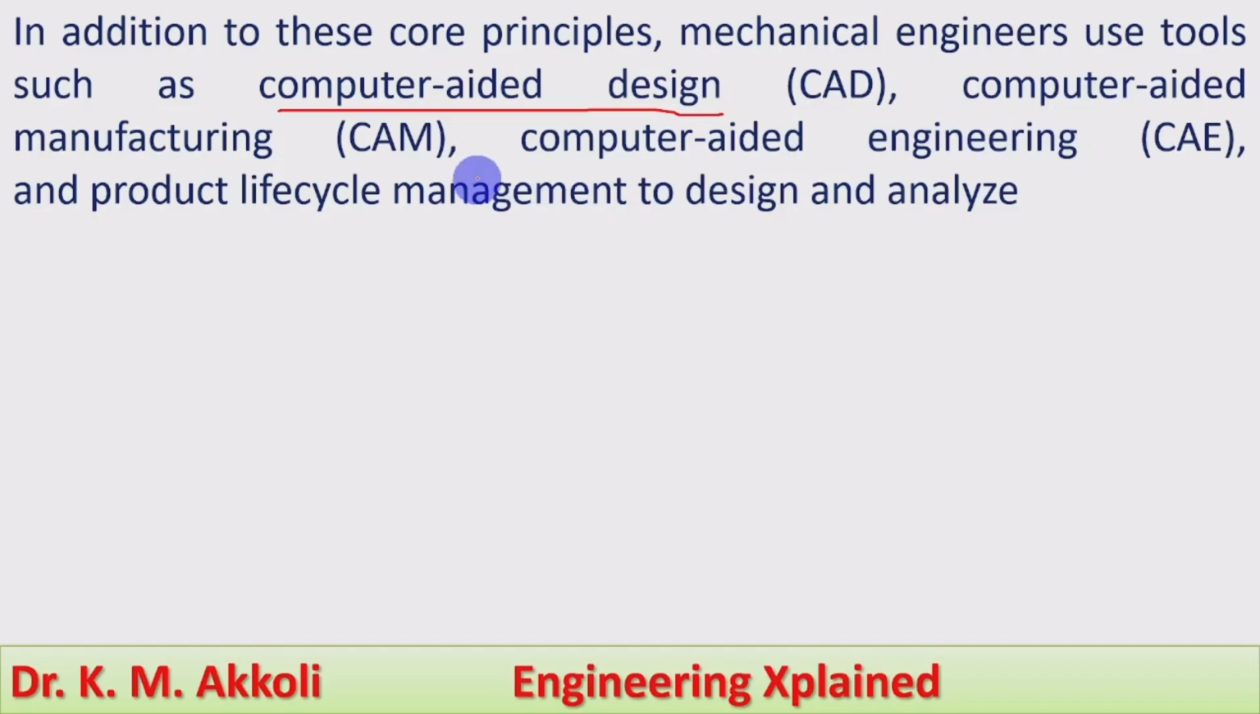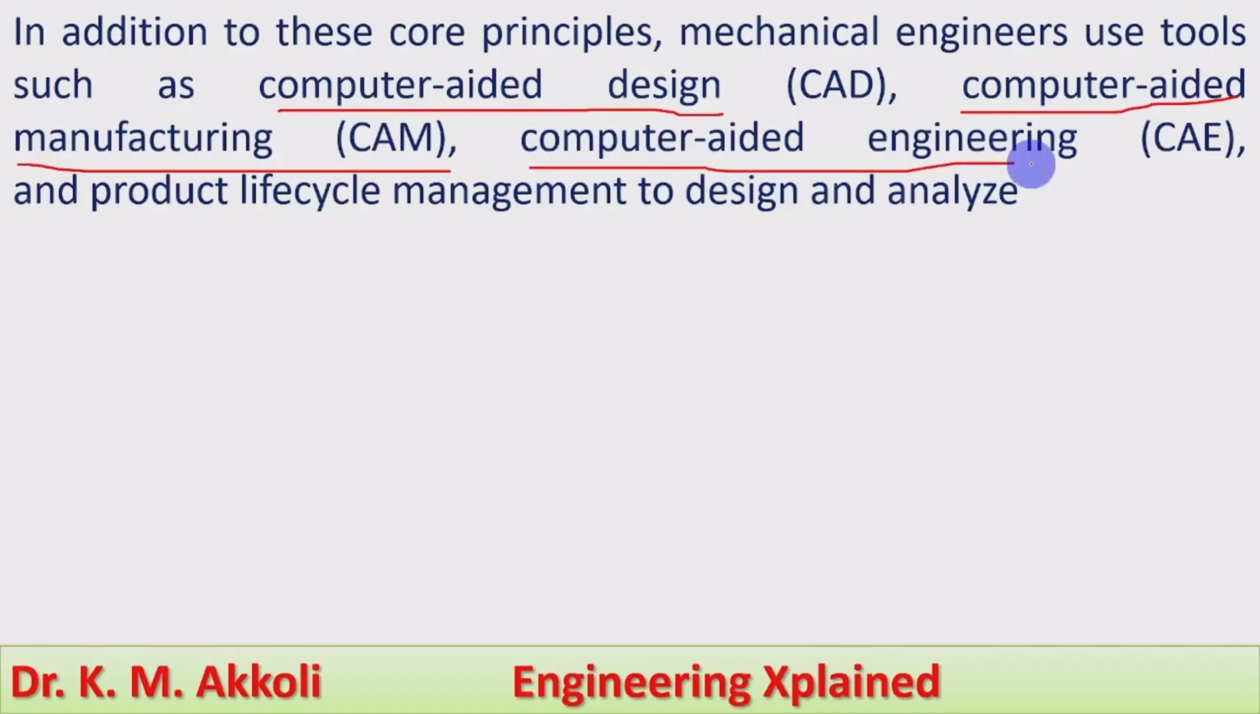Computer aided manufacturing: a computerized manufacturing system is developed for effective manufacturing and effective processes to be carried out. The system we use, including all the machines, is called computer aided manufacturing.